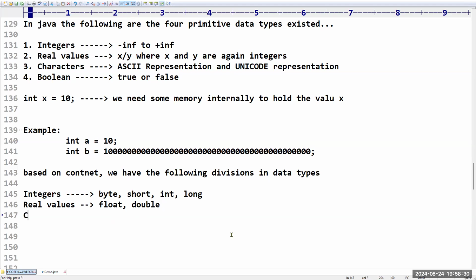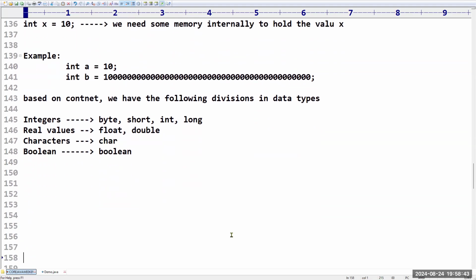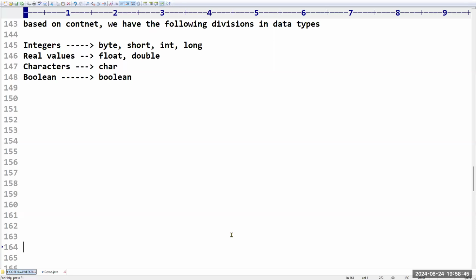Yes, sir. Sir, what about characters? There is no division for characters. Only one division is there, called char. What about Boolean? For Boolean also there is no division, only one type. That's all. Classification is based on range, and we have this much classification. Count the total number of data types. And about strings, if we have a long string, do we have any other classification? No, we don't.